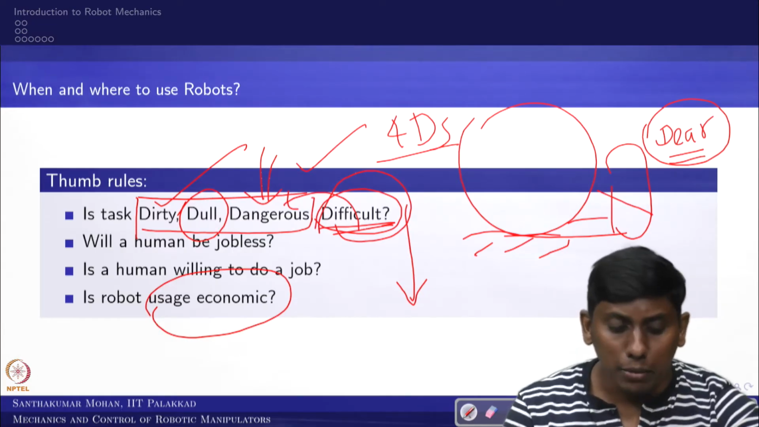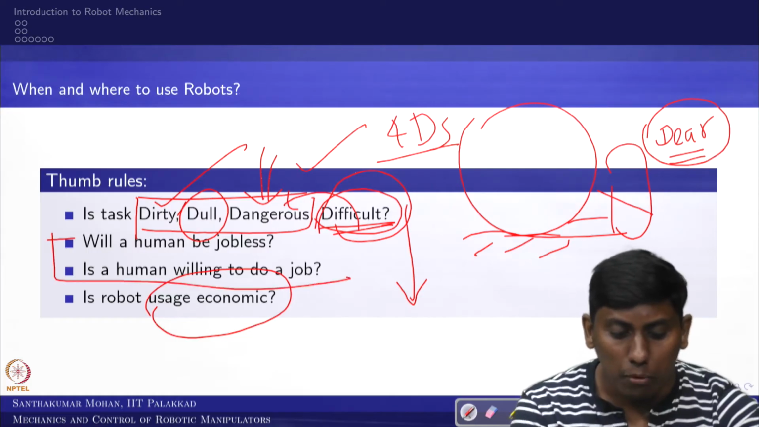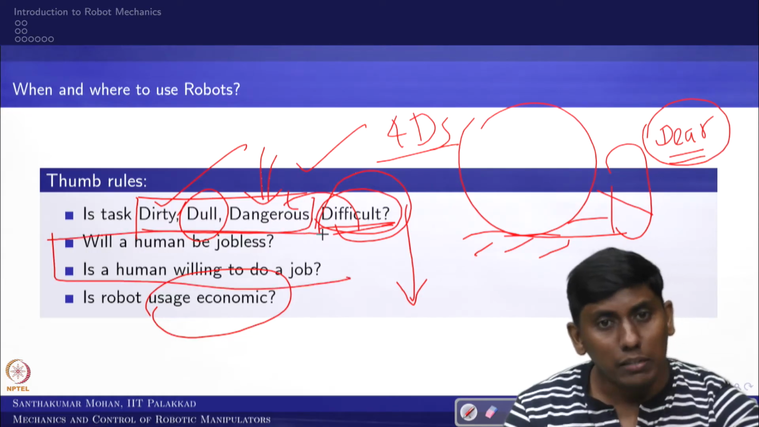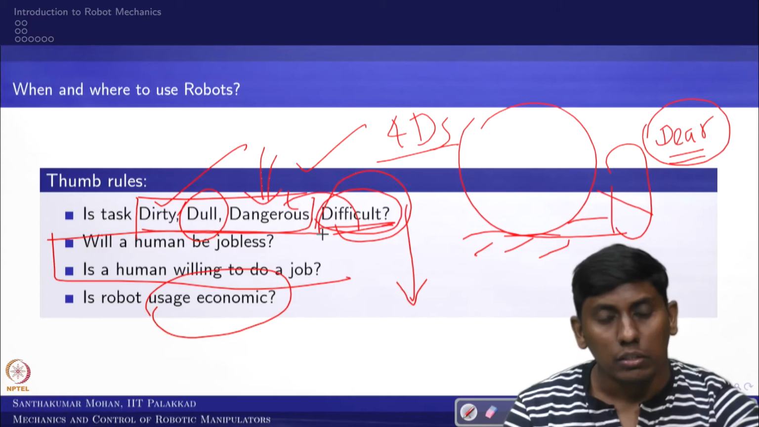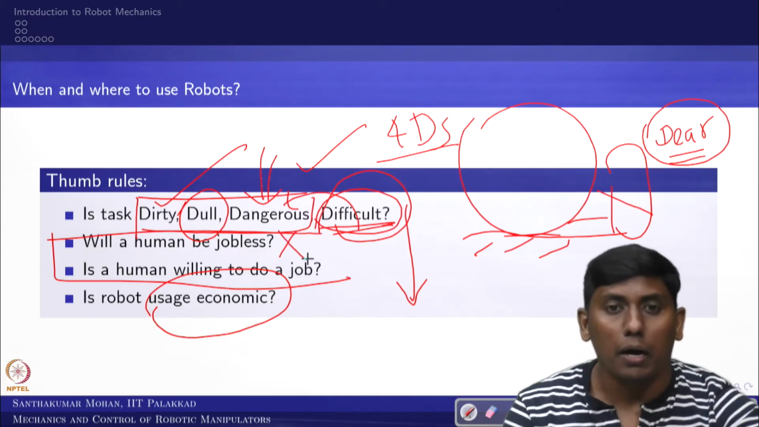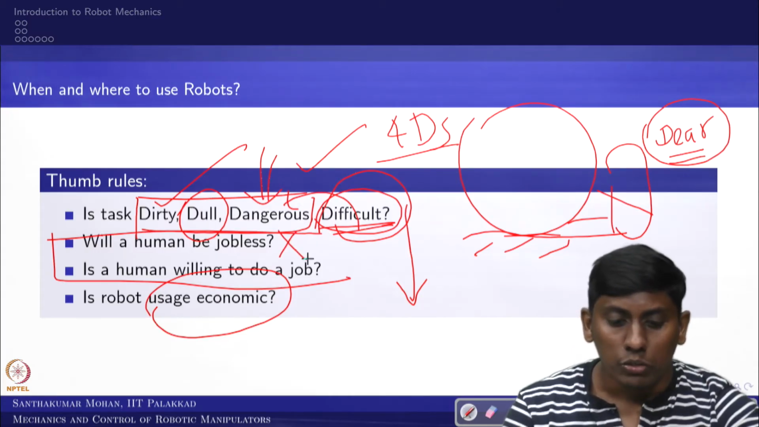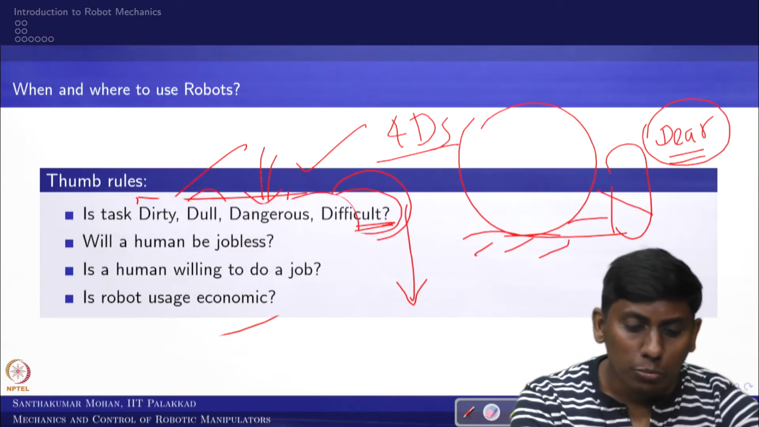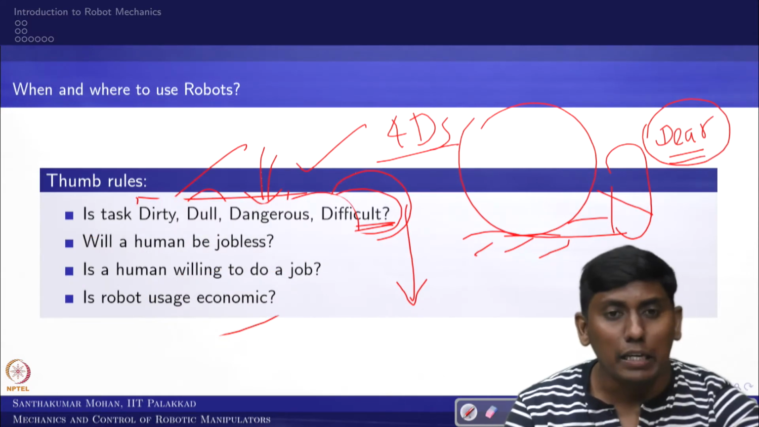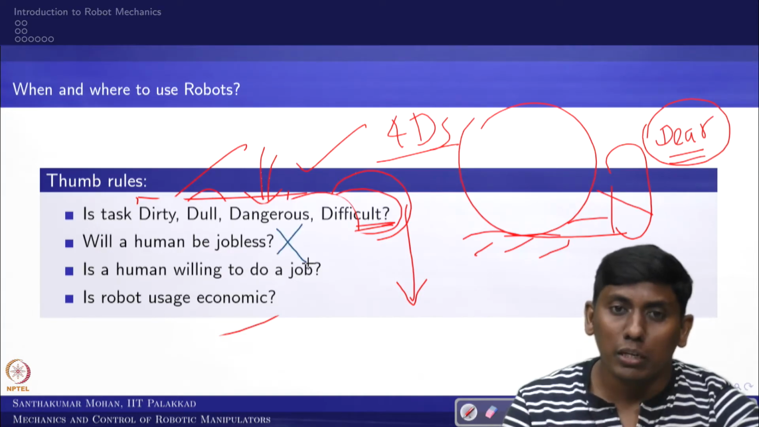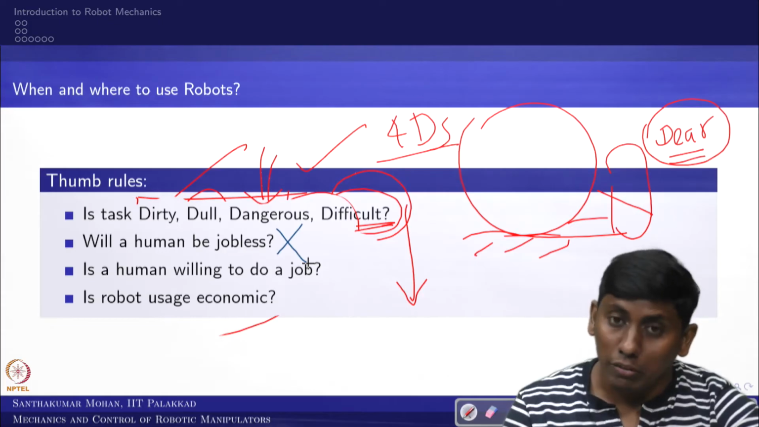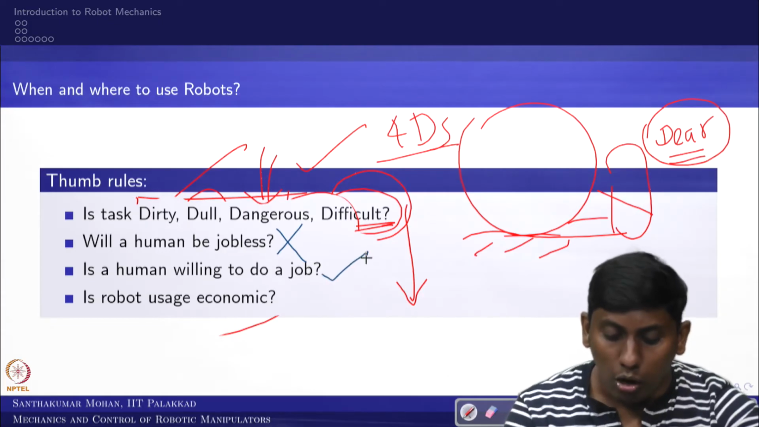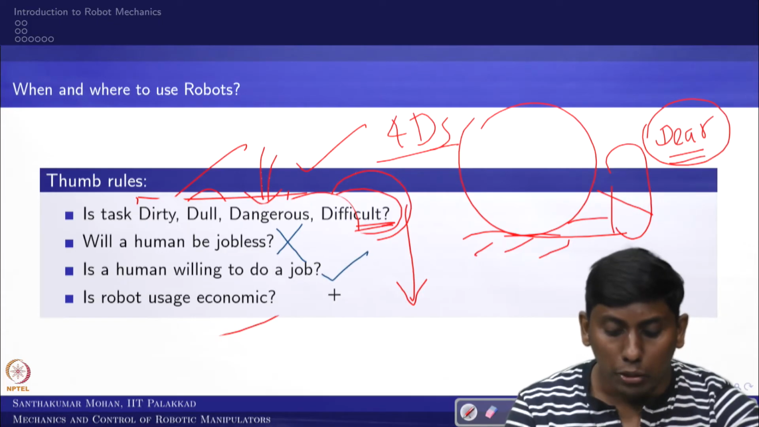So in that sense the modern 4D is also about economic benefit. But as per the Indian community, we have to see two other points. If a human is being made jobless, then don't employ the robot. So that is the case. What that means is, if human beings are getting jobless, then you should not employ the robot. Similarly, if the human is willing to do even a difficult task, then you have to allow the human being to do it, but not the robot.